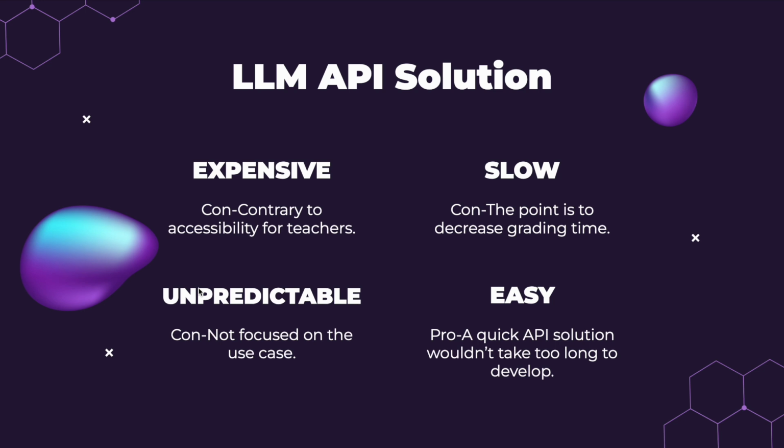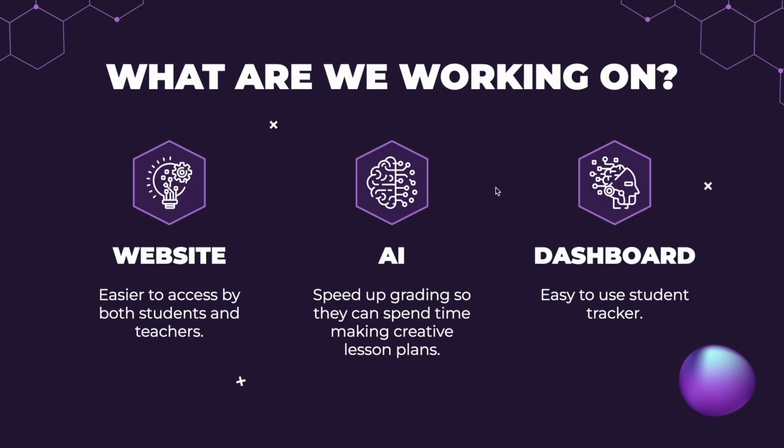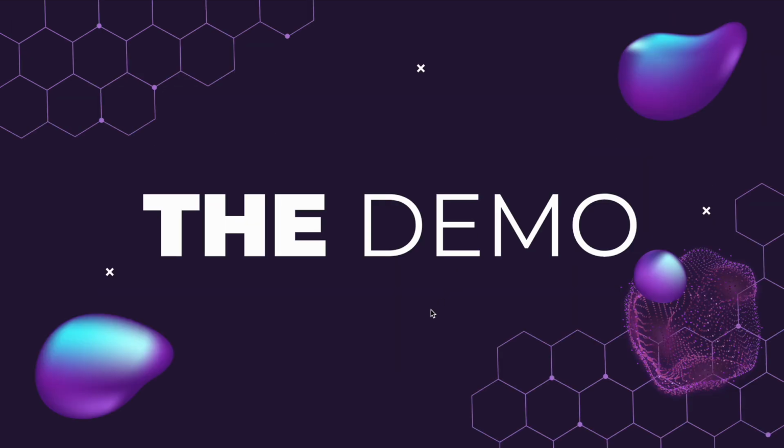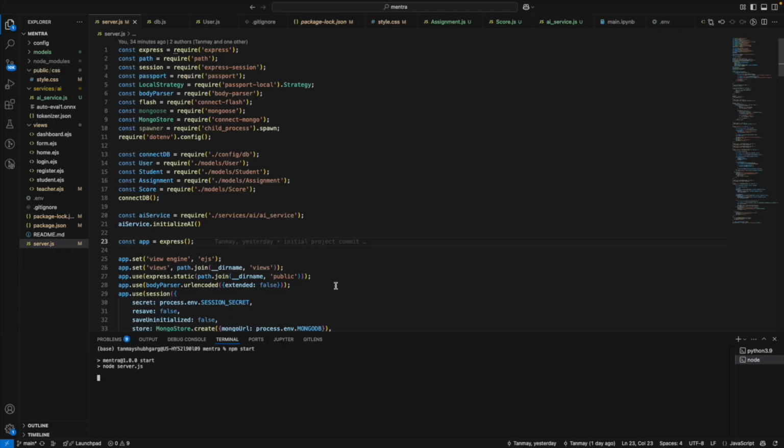I think an AI that would be trained on specific data would be more useful, and it'd be easy to make since it'd be a quick solution. So we have built a website that students and teachers can access, an AI tool that they can use to get an overall score, and a dashboard that can track these overall scores for teachers to make creative lesson plans quickly. The demo. Let me start the server.